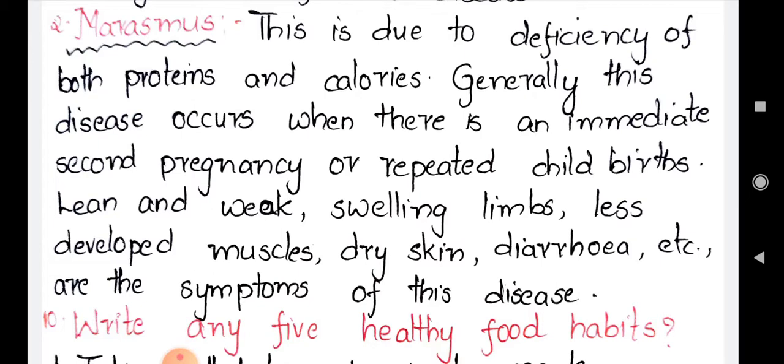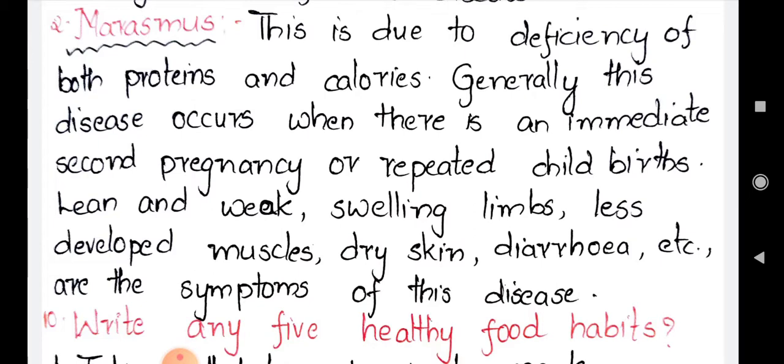So here marasmus is generally observed in children who are born very early. Generally, after the first pregnancy there should be a gap of at least 3 to 4 years, then only the mother will get complete nutrition to her body first of all, then those nutrients will be supplied to the child. So if the mother is continuously giving birth within 1 year, without a gap of 3 years, if she is getting pregnant again the next year, the child will not get proper nutrients.